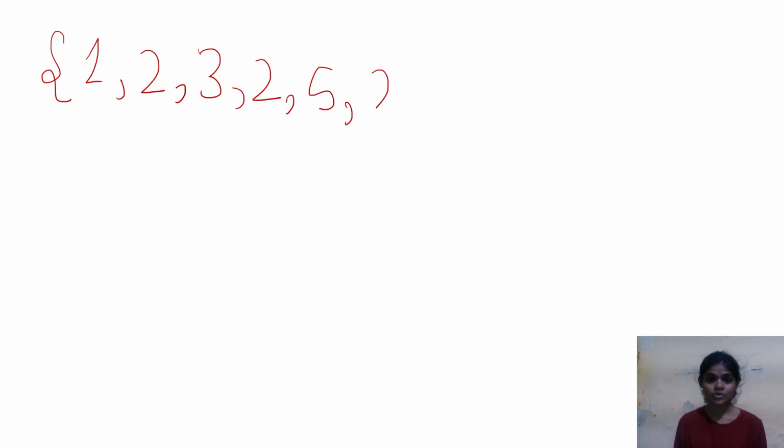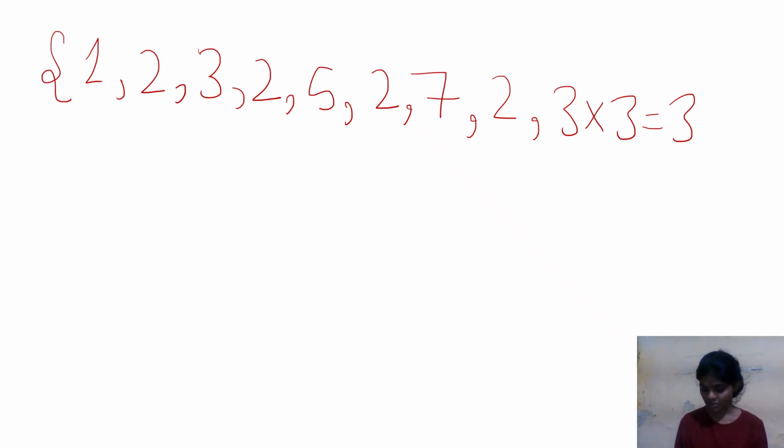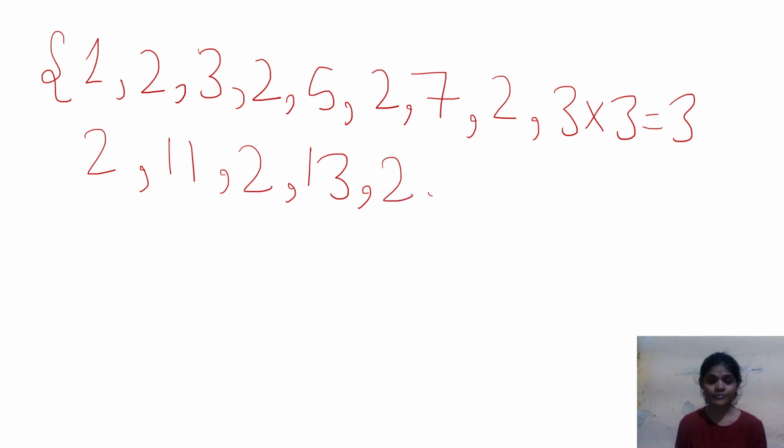We will find the range set of the given sequence. 1, 2, 3, 2, 5, 2, 7, 2, and for 9, 3 into 3 is equal to 9, so 3 is the lowest prime factor. Then 2, 11, 2, 13, 2, and so on. For 15 the lowest prime factor of the number is 3.